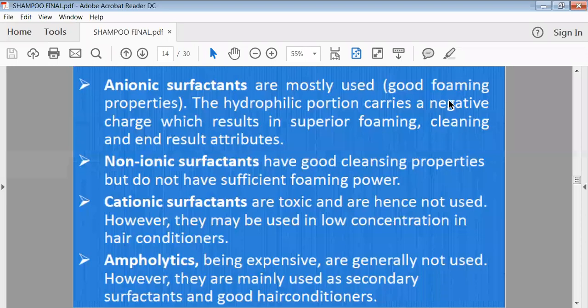Generally, cationic surface acting agents are not chosen because they have a little bit of toxic effect. So whenever it is required to use them, we have to use them in very low concentration. Then ampholytic surface acting agents are there. Generally, these kinds of agents we add for giving extra support to your primary or secondary type of surface acting agents.